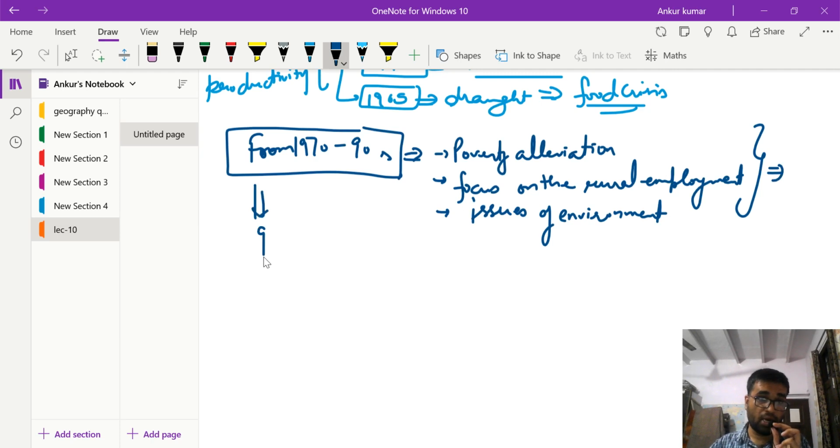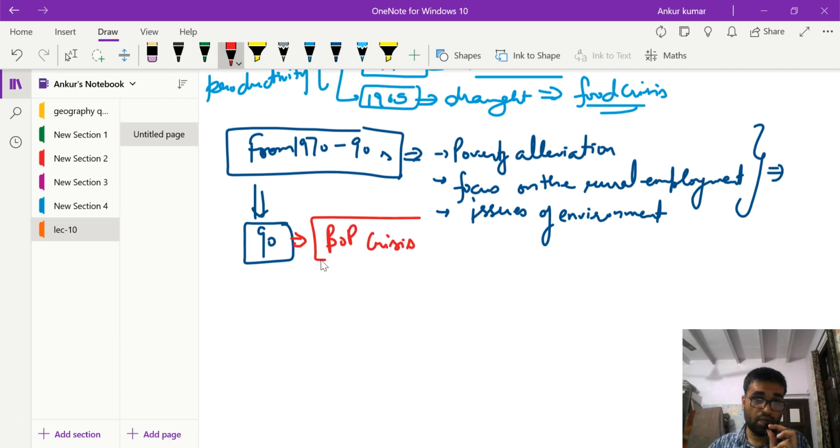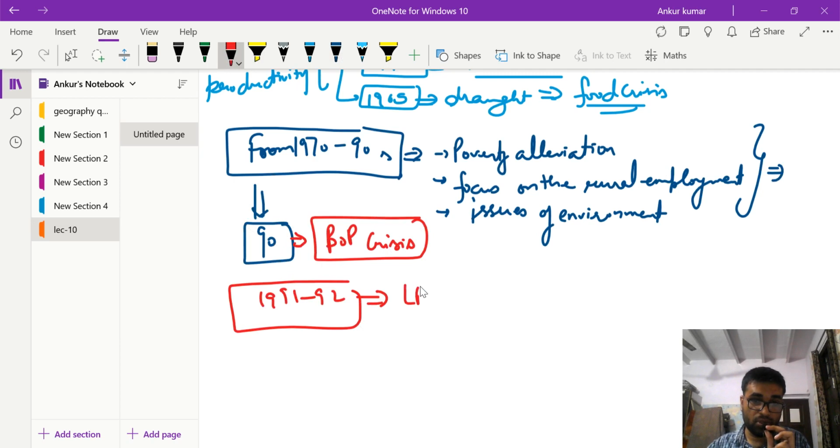Then again in 1990, India faced a very big crisis, as we all know, the balance of payments crisis. After this, in 1991-92, India undertook LPG reforms: liberalization, privatization, and globalization.